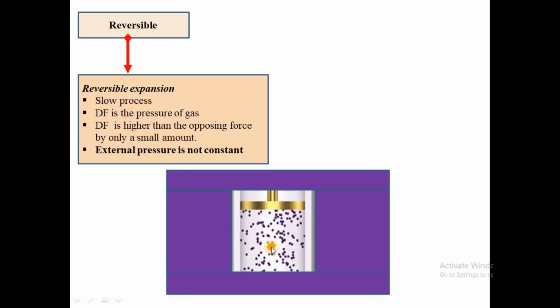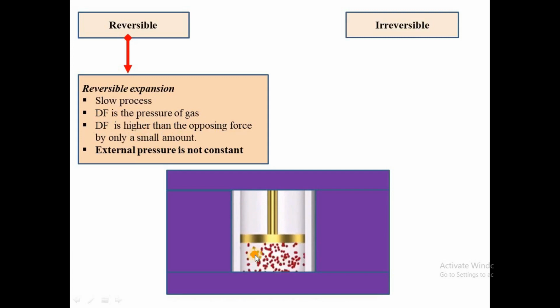The opposing force is slightly less than the driving force. So there is only a small difference between the driving force and the opposing force. That means during calculation, we can use the pressure of the gas in replacement of the external pressure because they are almost equal. Here also, the external pressure is not constant when you have a reversible expansion process.